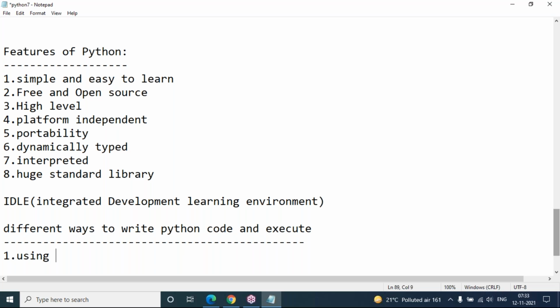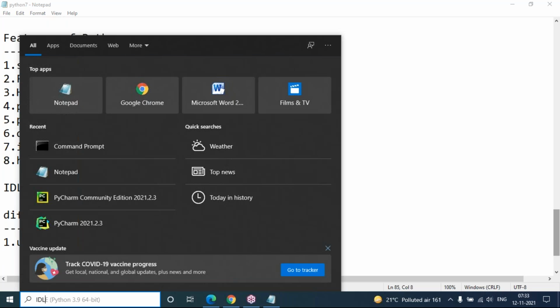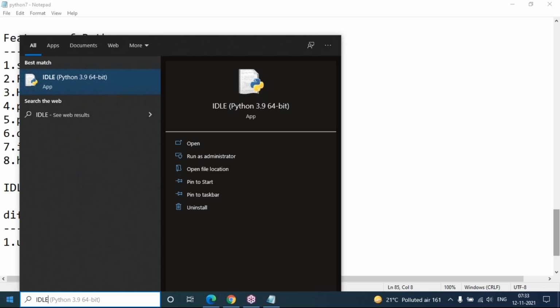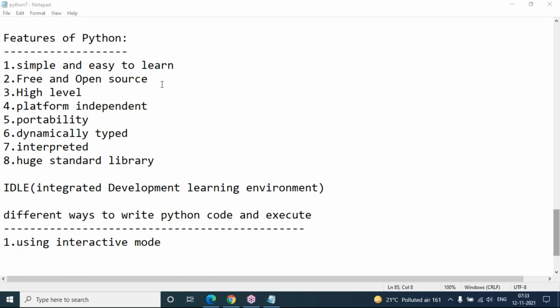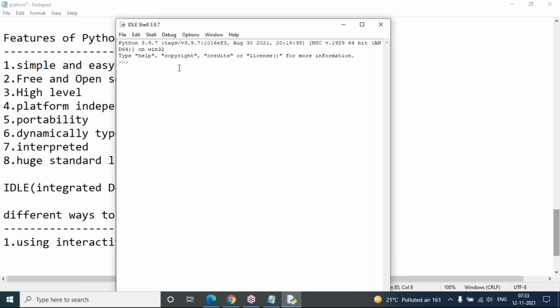The first way is using interactive mode. What is the meaning of interactive mode? As I said, when we download and install Python software, you will get IDLE software. When we go to the search option and type IDLE in the search box, you will see IDLE of Python. Whenever we open IDLE of Python, you will get an interactive window.